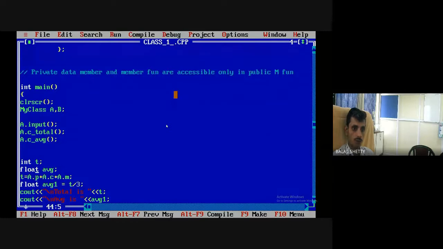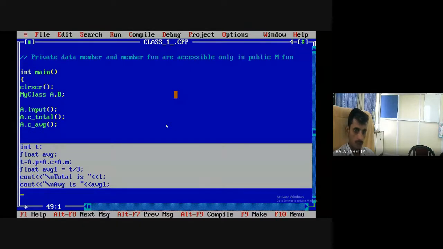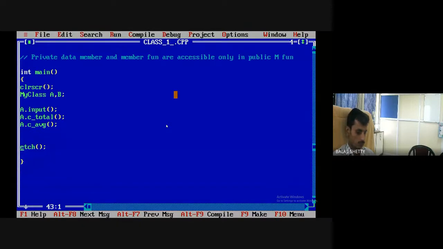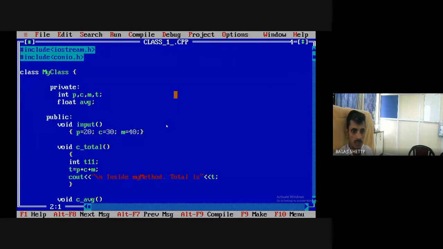It's not allowed. Clear? Now I'll just remove this. I hope this is understood now. Now I run the code. Great. Total is 90, average is 30. Why do I get 90? What are the inputs? See here. 20 plus 30 plus 40: 70, 90. 90 divided by 3 is 30. That's it.